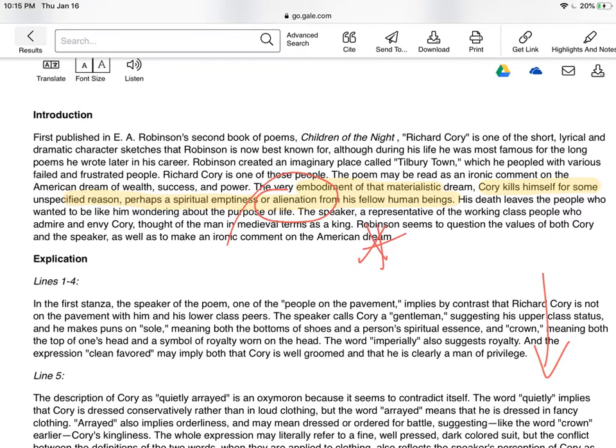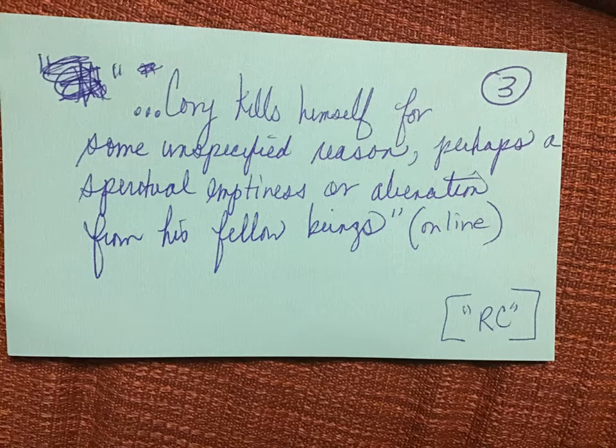but I like this. I'm going to make myself a note card, meaning, once again, a note card is a direct quote from a particular article or a book, and my number in the corner is going to be 3 because this happens to be the 3rd article that I've consulted. So my card will look something like this. I'm using my ellipses because I'm not including a certain portion of that sentence, but I'm copying from that point onward verbatim. Cory kills himself for some unspecified reason. Perhaps it's a spiritual emptiness or an alienation from his fellow human beings.